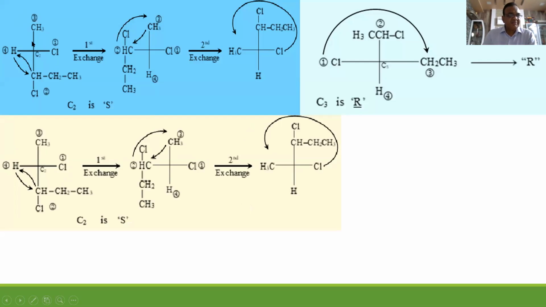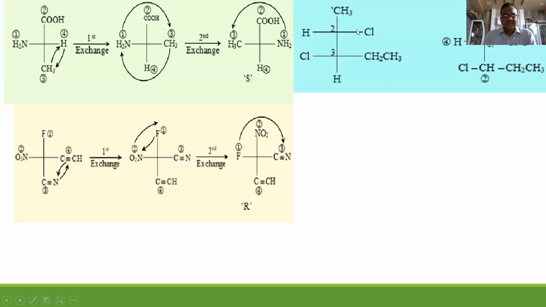Similarly, these are some examples. Give the priority to the fourth group, then bring this fourth priority group at the bottom, second priority group at the top. If your vision travels in anti-clockwise direction, it is S, and if your vision travels in clockwise direction, then it is R. So see here, in the last case, this is the case.